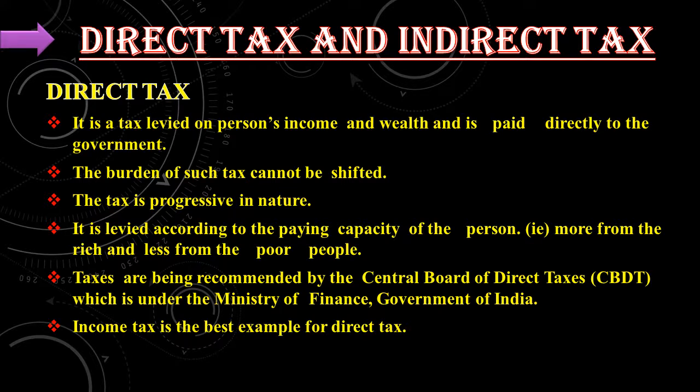The burden of such tax cannot be shifted. The tax is progressive in nature. That is, those who earn more have to pay more tax, and those earning less will pay less tax. It is levied according to the paying capacity of the person, that is, more from the rich and less from the poor people.